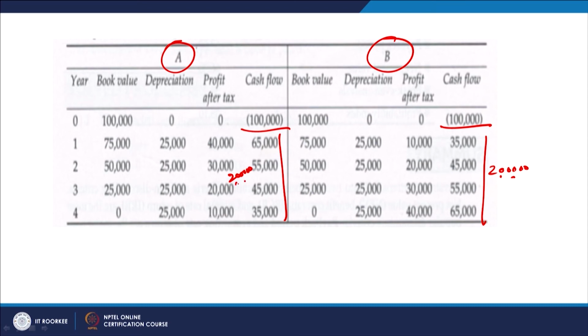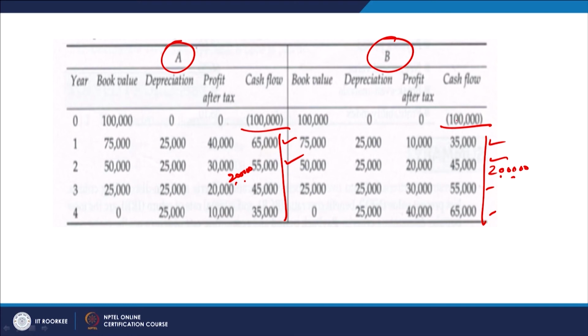But if you talk about project A, within the first 2 years the cash flows are very high, and in this other case, for recovery of the entire investment and this 2 lakh rupees, initially the cash flows are very less, and in the later years the cash flows are increasing.